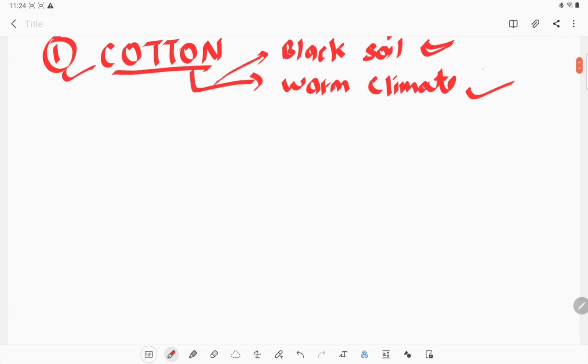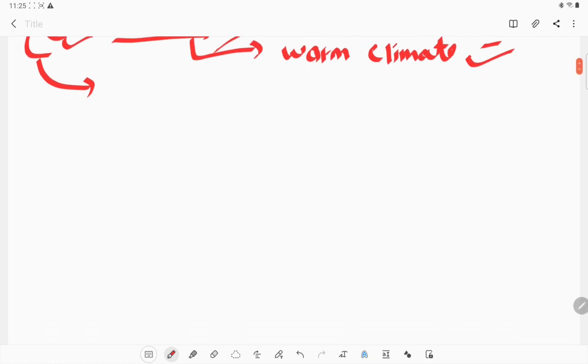Okay, these are the main important things you need to remember, so that you can get an idea of where cotton plants are grown, in which portion of India or which portion of the world. Now, first we grow the cotton plant, and now the cotton plant will reach the stage where it starts fruiting.